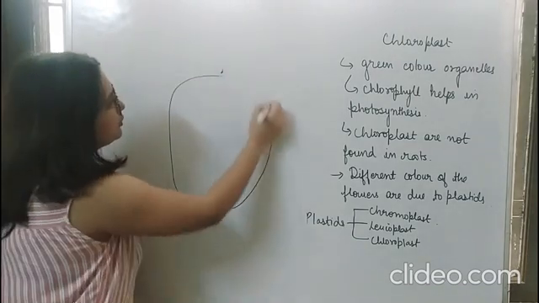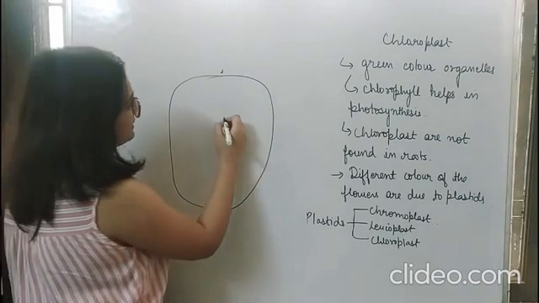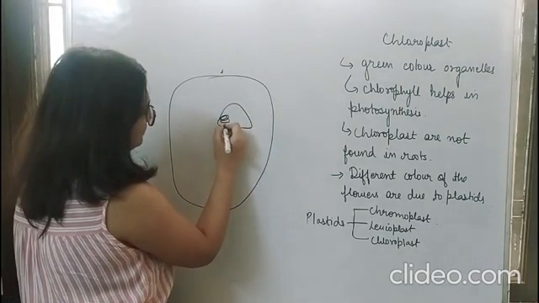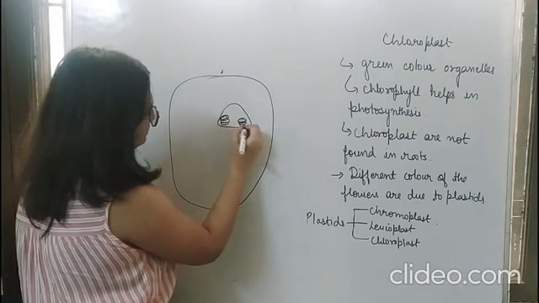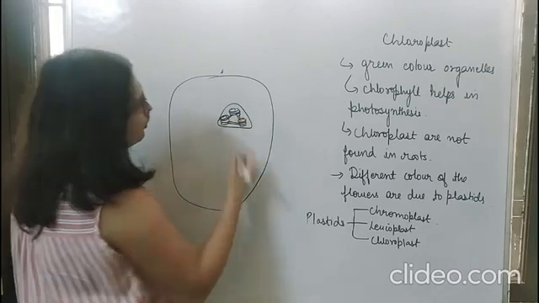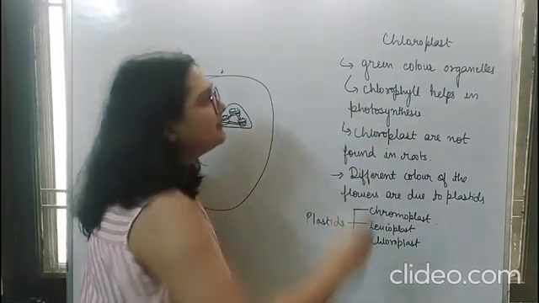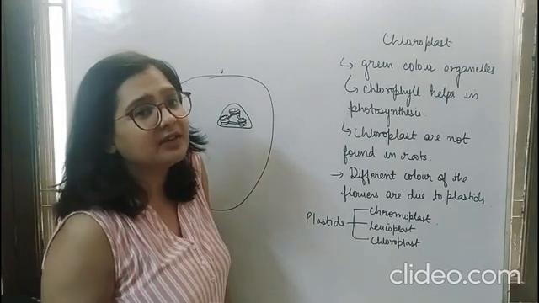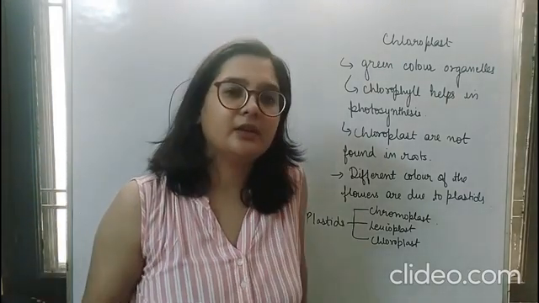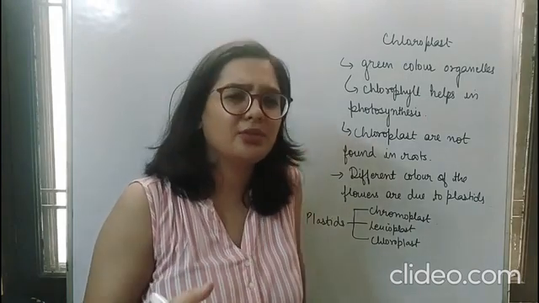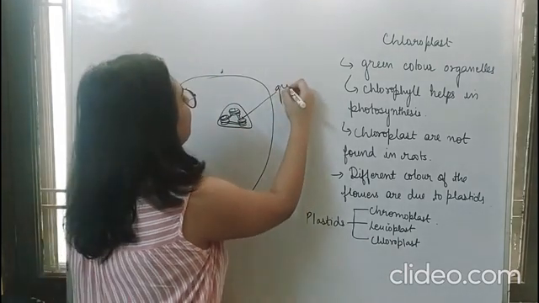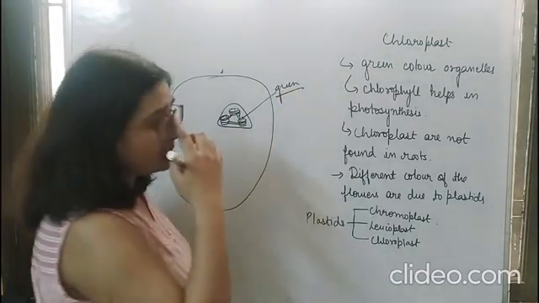Now if we talk about chloroplast, the structure of chloroplast is like this. So what are chloroplasts? Basically, they are the color organelles. They are the green color organelles. You must have seen green colors of the plant. So why is plant green in color? Because of the presence of chloroplast. So chloroplast is nothing but a green color organelle. This organelle is green in color and this is present in the cell.